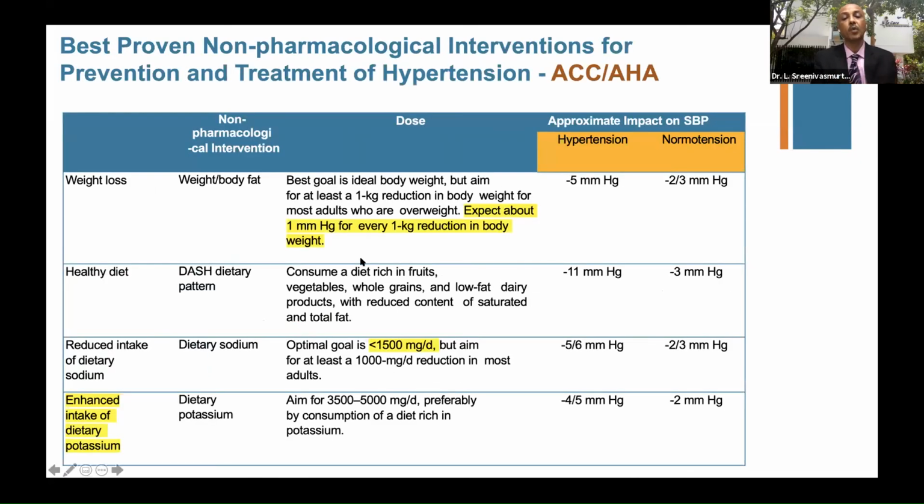Now look at this slide. Weight loss of 1 kg, we can bring down up to 1 mm of mercury. And this is the impact you can have over a period of time. Weight loss, 5 millimeters of mercury reduction. And remember, just by 10 millimeters of reduction, you are reducing 50% of risk of CV mortality and morbidity. So 5 millimeters without any drug, just by weight loss, if you motivate somebody, you can have this. And DASH dietary pattern, again, 11 millimeters impact. Reduced intake of dietary sodium to less than 1.5 grams, especially in our continent, can have a 5 to 6 millimeter impact, like our papad, pickle. And enhanced intake of dietary potassium, that is fruits and vegetables, can bring down 4 to 5 millimeters.